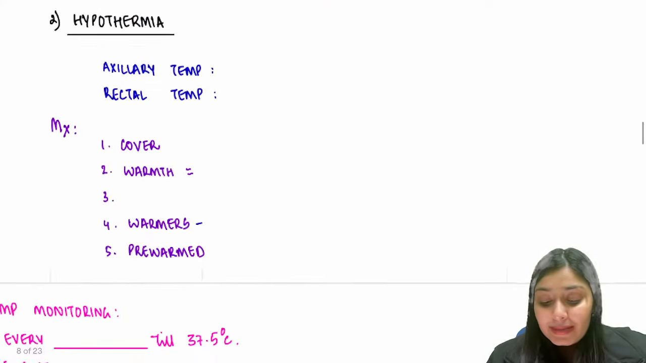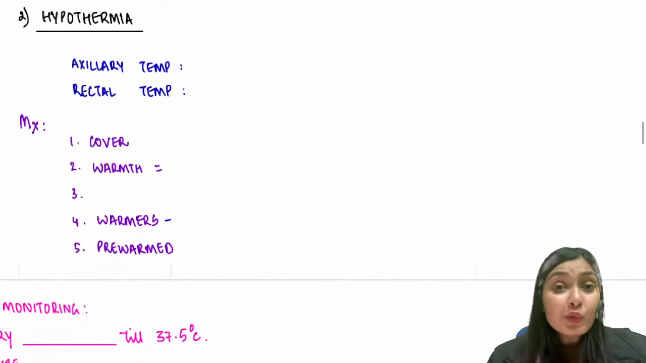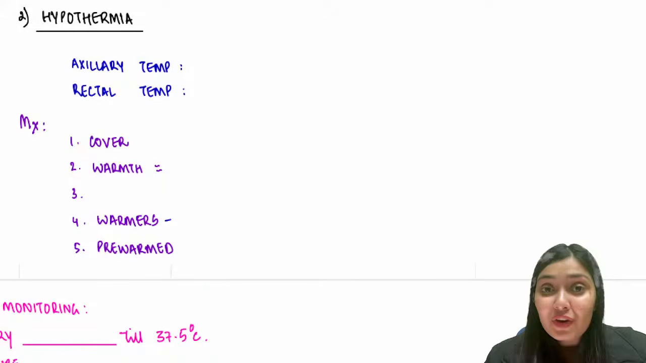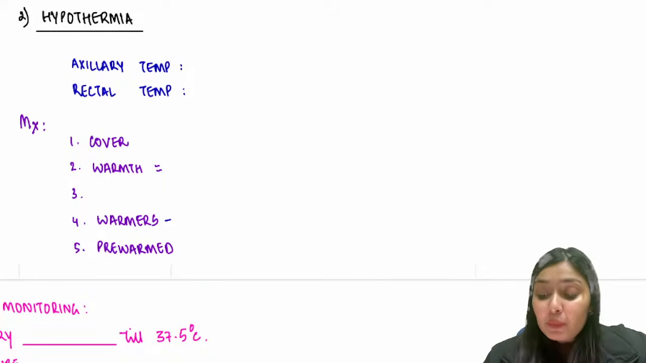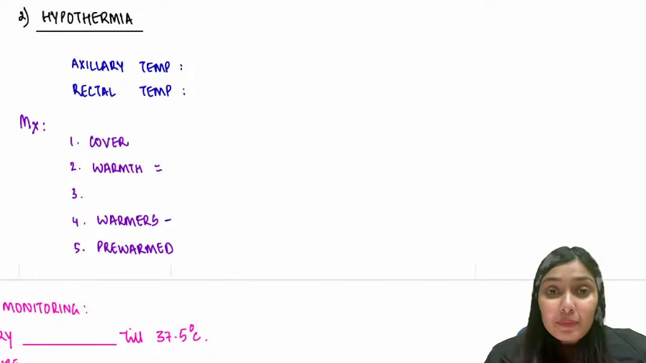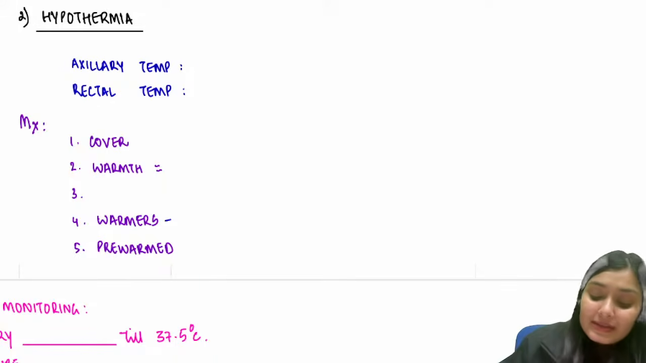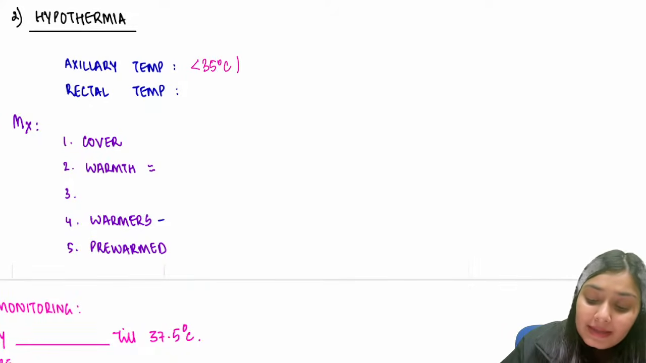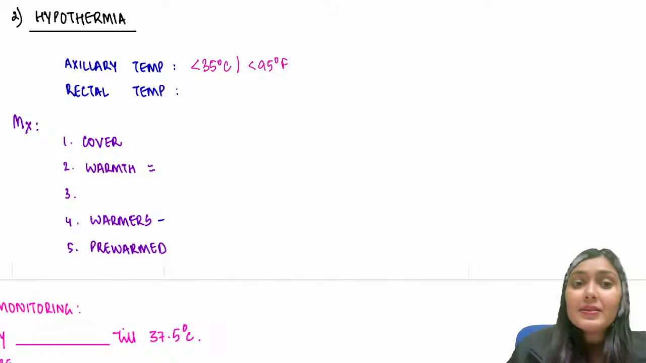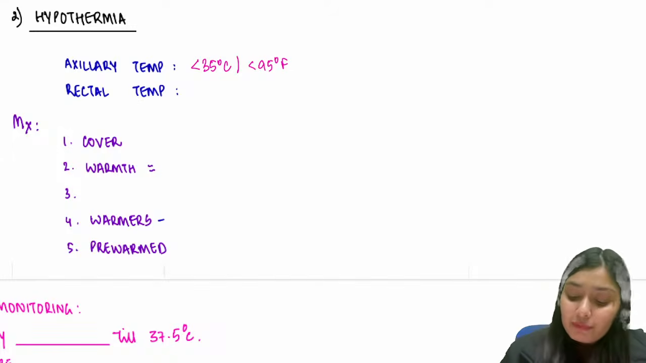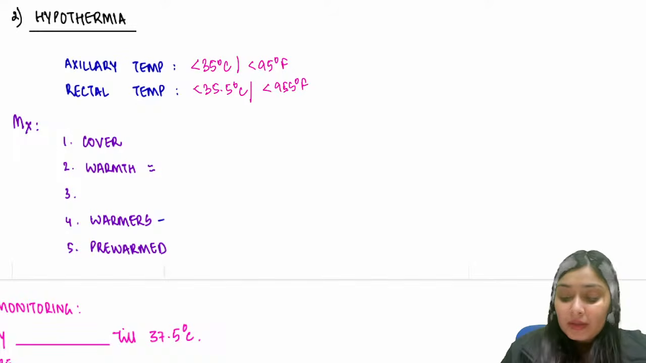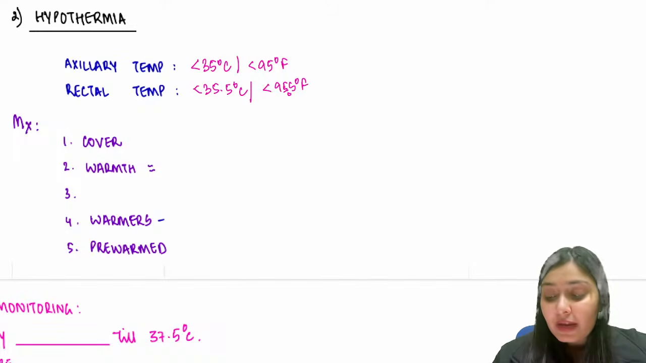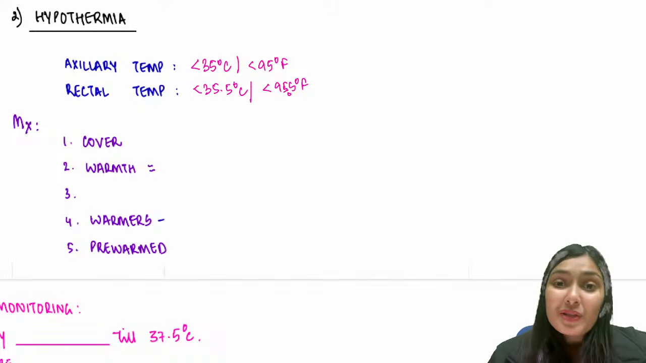Okay, let's move to the next step, hypothermia. I told you hypothermia, hypoglycemia and infection happen as a triad. Let's talk about hypothermia. How do you define hypothermia in a SAM child? Hypothermia is defined as axillary temperature less than 35 degrees Celsius or less than 95 degrees Fahrenheit, or rectal temperature less than 35.5 or less than 95.5 degrees Fahrenheit. This is how you define hypothermia. The child is cold. The child is hypothermic.